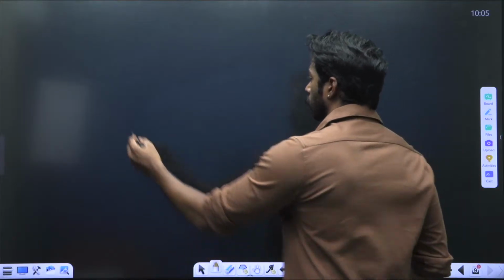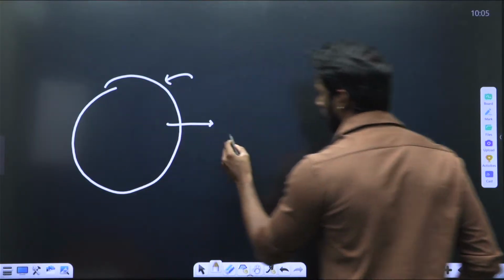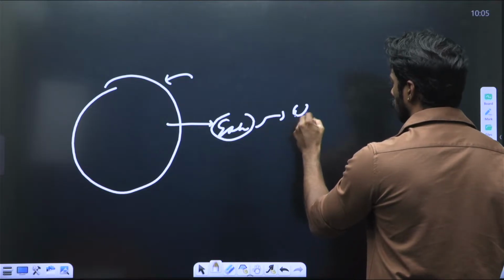Enrichment is a complicated process, so I'll explain it as simply as possible. After you extract uranium from the ore, you have a uranium compound.